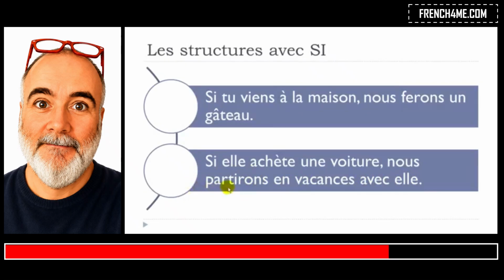Partir here, to leave, and then you've got the future form, we will leave en vacances, on the holidays, avec elle, with her. Okay, so you can see that in that case, you've got first here the present form, and it's followed by the future form. Okay, so this is quite easy to make. Okay, remember, si plus présent, then the future.